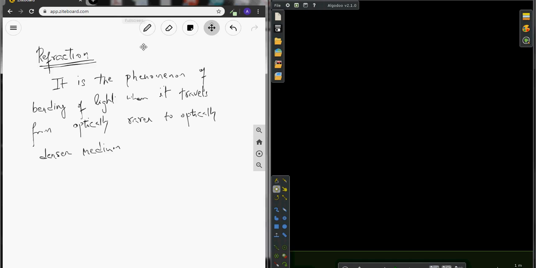Hello everyone. So today we are learning refraction. Refraction is the phenomenon of bending of light when it travels from optically rarer to optically denser medium.